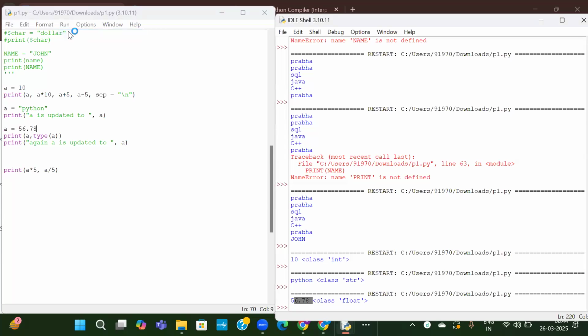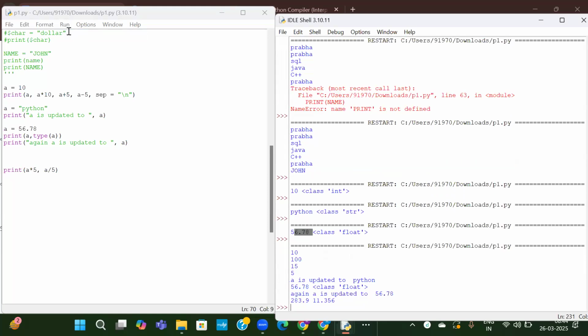It is getting executed. See here, first, initially the value of A is 10. A is 10 here, and it is multiplied with 10. 10 multiplied with 10, the result is 100. A is added with 5, 10 plus 5 is 15. And next, A minus 5, 10 minus 5 is 5. So this operation is completed.